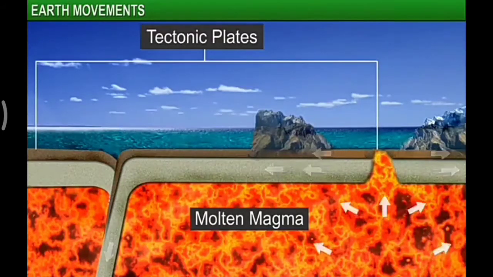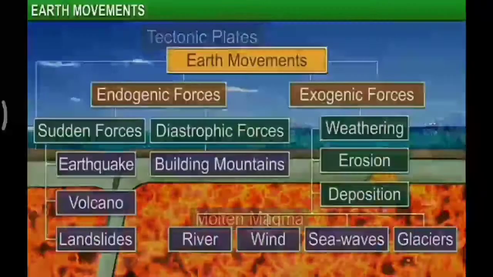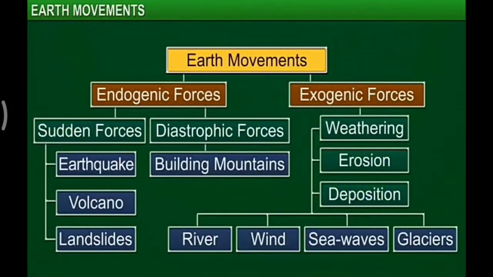The Earth's movements can be categorized into two types based on the forces that initiate these movements. Some movements are caused by forces that act in the interior of the Earth.